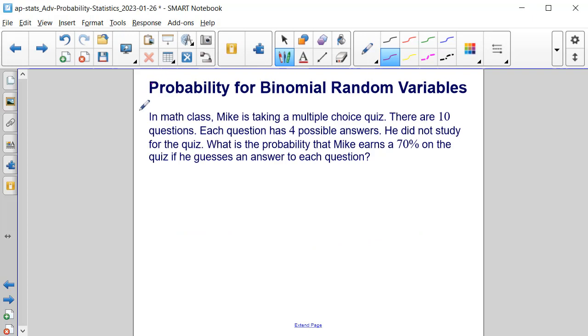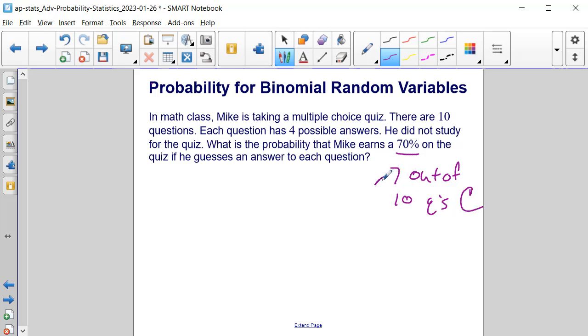In math class, Mike is taking a multiple choice quiz. There are 10 questions. Each question has 4 possible answers. He didn't study for the quiz. What is the probability that Mike earns a 70% on the quiz if he guesses an answer to each question? Okay, well, in order to get a 70%, he's got to choose correctly 7 out of 10 questions correct.